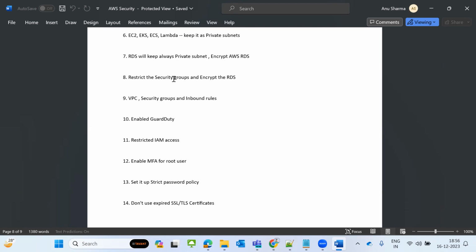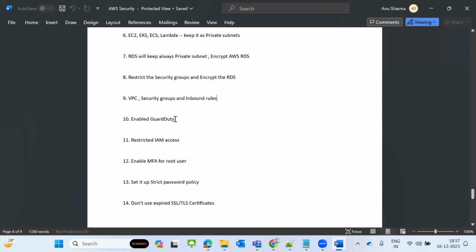Okay, this is one more security issue. Some users are not able to access something, so they enable 0.0.0.0/0. It means you are opening it to the whole world. Don't do that. Always attach a proper CIDR range in the security group. And for VPC security groups, always check the inbound rules. Don't allow 0.0.0.0/0. And port 80 also you don't allow. That is the default port, everybody knows it, so don't allow that.